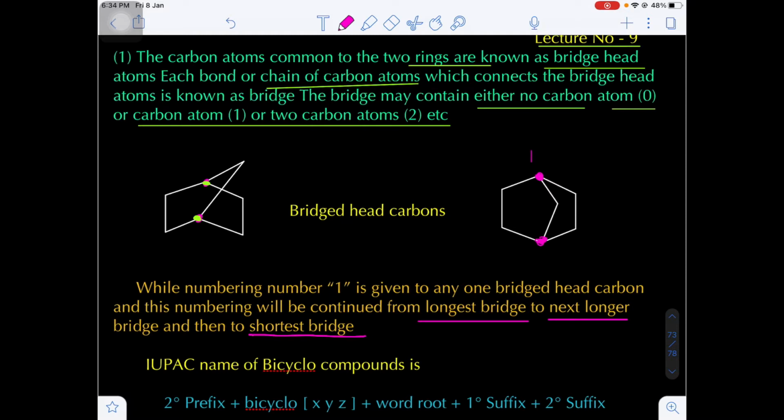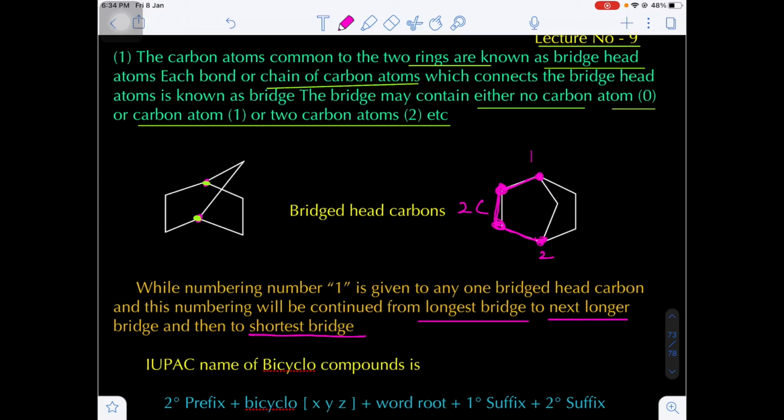Here, what is the meaning of longest, longer and shortest bridge? Suppose here you see, this is one bridgehead carbon atom, here 1 and 2. In one bridge there are two carbon atoms; this is the first carbon, this is the second carbon.